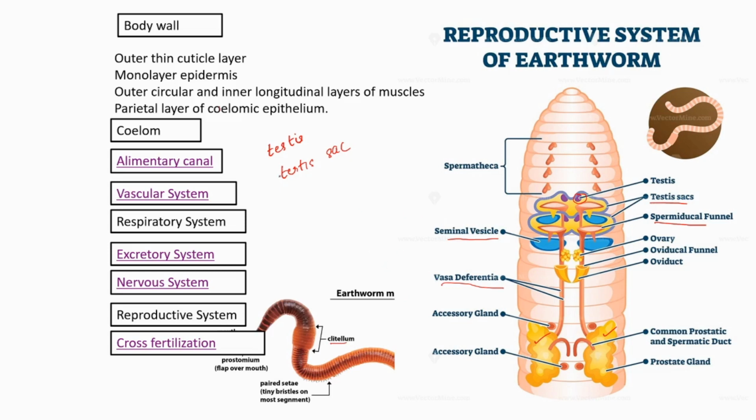Once more: two pairs of testes with testis sacs, seminal vesicles, seminal funnels, vas deferentia, prostate glands, clitellum, and glandular structures. This is the male. Then we are going to the female.